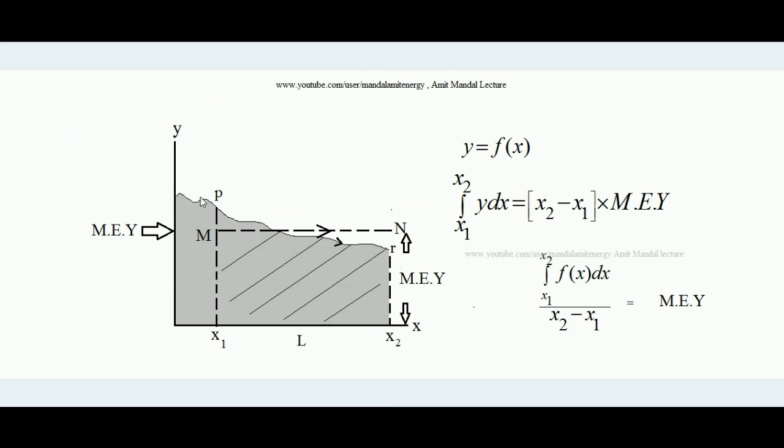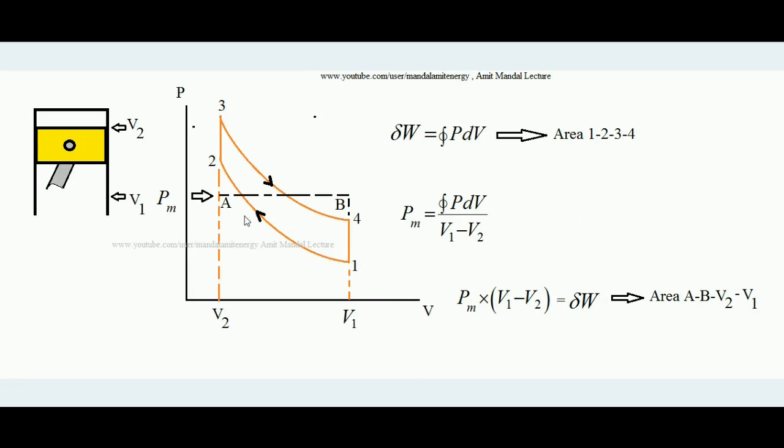The concept is the same as that of the mean effective y. In case this is the mean effective pressure Pm, then the area below this line AB, where we are assuming that over the piston head the pressure remains constant, hypothetically constant, equal to Pm, and the area of this closed loop must be the same. So this is the concept of mean effective pressure.